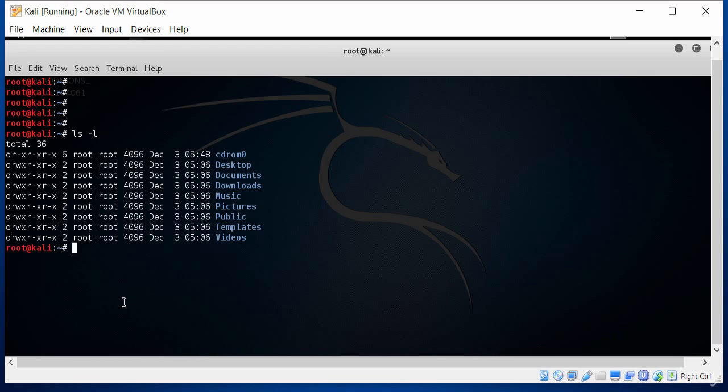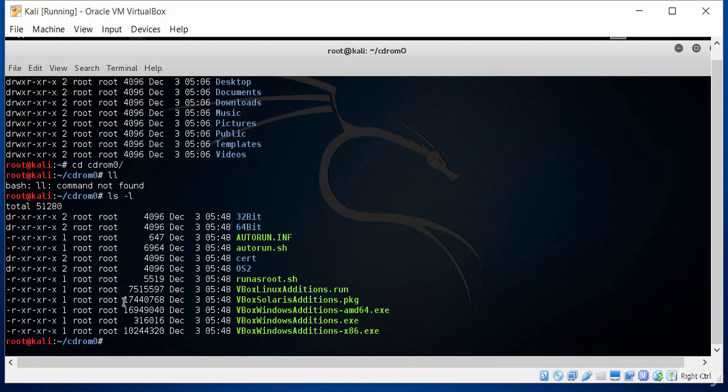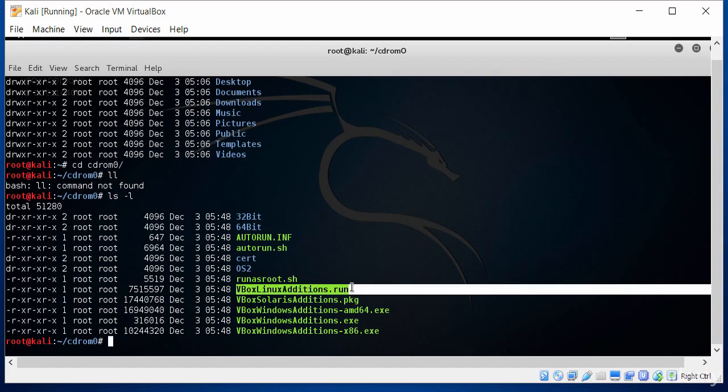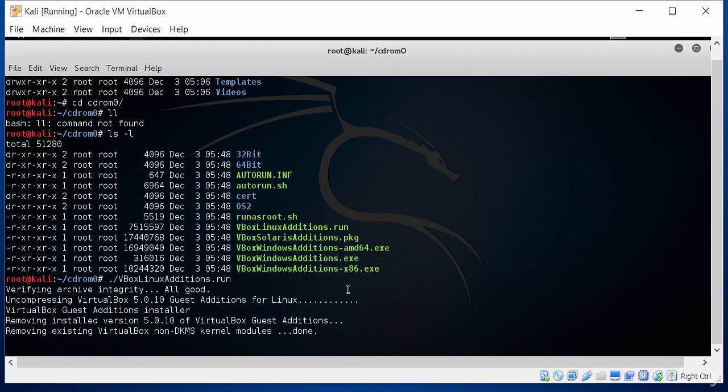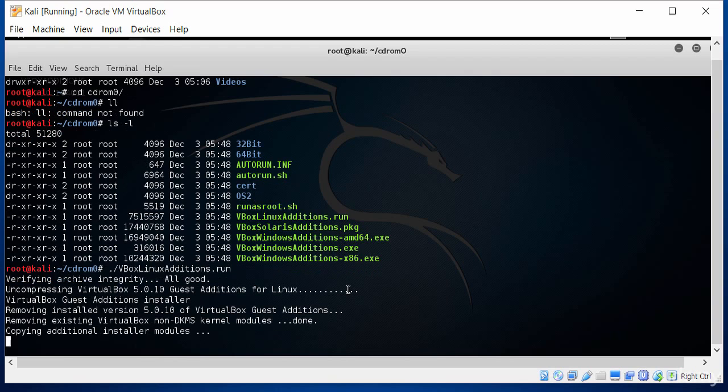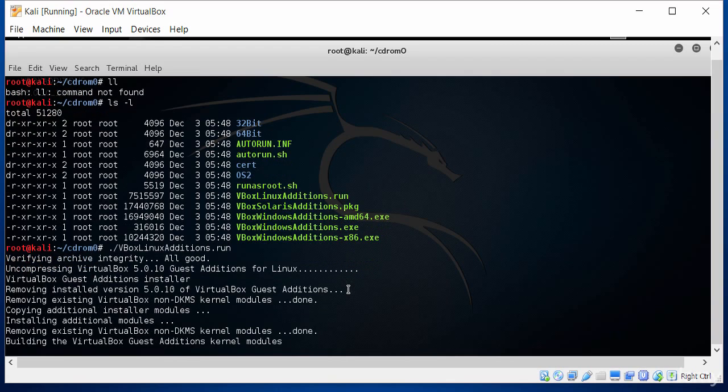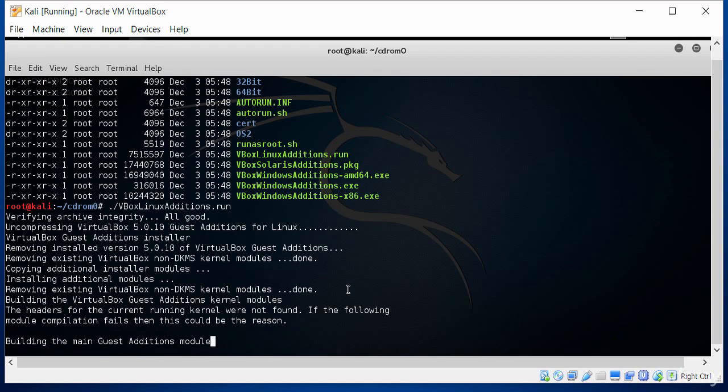Let me go to the appropriate CD-ROM folder, and once I'm in that folder, there's this file called the VBox Linux additions run file. I'm just highlighting that for you. We need to type ./ and then the name of the file, VBox Linux additions. It's case sensitive, so that will install the guest additions. This may take some time, again, depending on the internet connection and getting all the appropriate files. That'll take a little while, but these will be essential for the USB wireless card and the drivers.